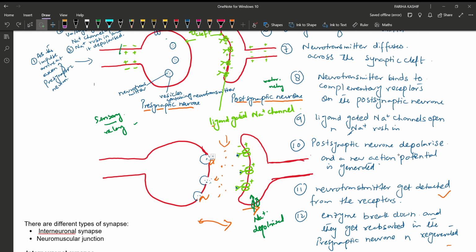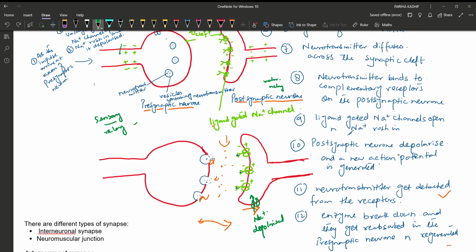These neurotransmitters are complementary to the shape of the receptor. Now this is important. Vesicles containing neurotransmitter is important. This vesicle will fuse with the membrane and release the neurotransmitter in the synaptic cleft. This is important. And then the neurotransmitter is complementary to the shape of receptor, which is located on the postsynaptic neuron. This is important. This you should write down. Okay? Now, as soon as it binds to the receptor, then the impulse will be transmitted to the postsynaptic neuron.